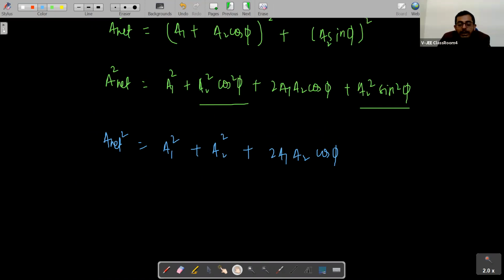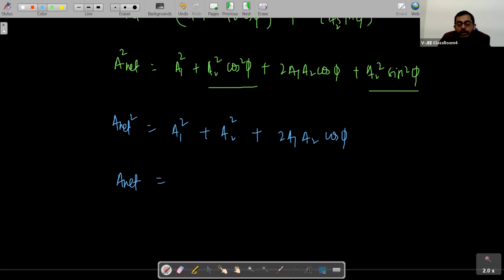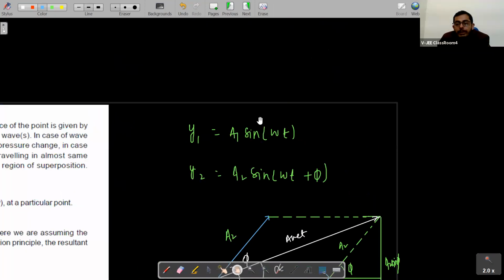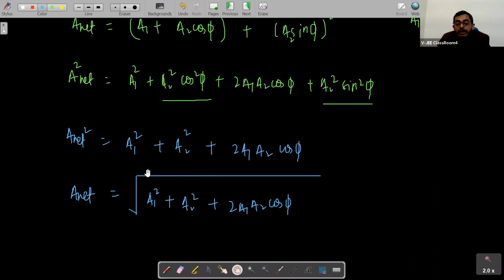So if we have to calculate the value of the net amplitude, it will be equal to root under A1 square plus A2 square plus 2A1 A2 cos phi. Getting my point, students? So this will be the value of A net. This will be the resultant amplitude. Since we are talking about superposition, this is the net amplitude.